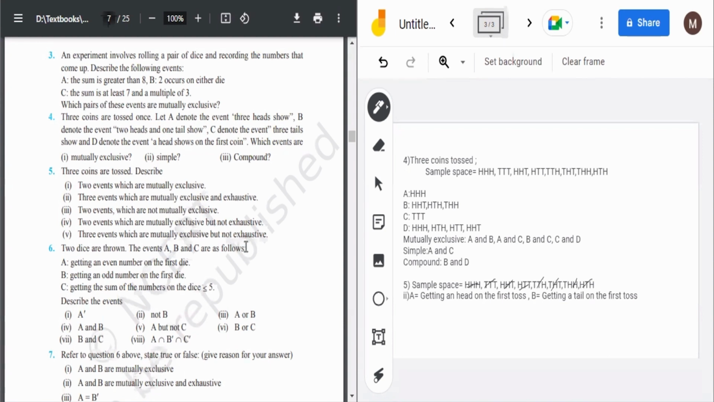Then three events which are mutually exclusive but not exhaustive. This we have to think. Oh no, it's also done. Take A, B, and C: three heads shown, two heads and one tail shown, and C denotes the event three tails shown. These three are mutually exclusive; you can see no one is overlapping. And it is not covering the whole sample space, because in the sample space we have eight cases, and here there are only five. So these three are mutually exclusive but not exhaustive. So question number five is also done. You don't have to think out of the box. You just have to make the sample space.